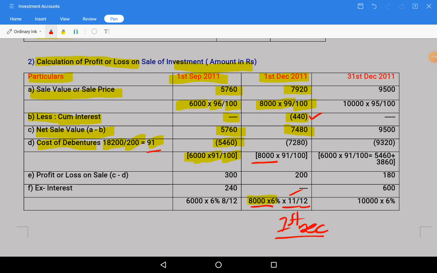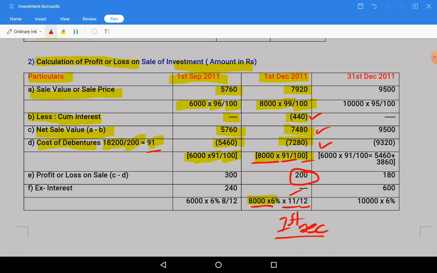So 8,000 worth we are selling. So 8,000 into 91 divided by 100, we will get the value as 7,280. Okay, net sale value is how much? 7,480, and cost is 7,280. If you deduct these two, you will get a profit of 200. This will be transferred to P&L account.